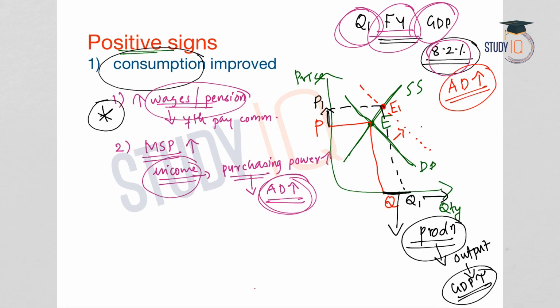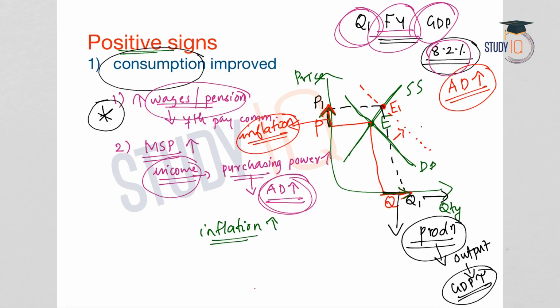But what is the problem here? We have seen in the graph that when the quantity demanded increases, there was an increase in the price also. So there is inflation. Inflation means persistent rise in the prices of commodities in the market. So along with an increase in the quantity demanded, there was an increase in price as well. So what will happen when there is an inflation hike in the economy?